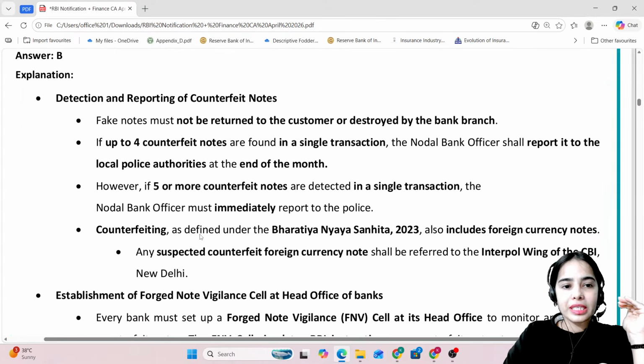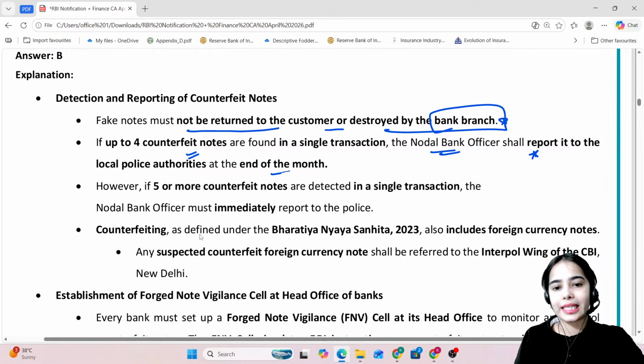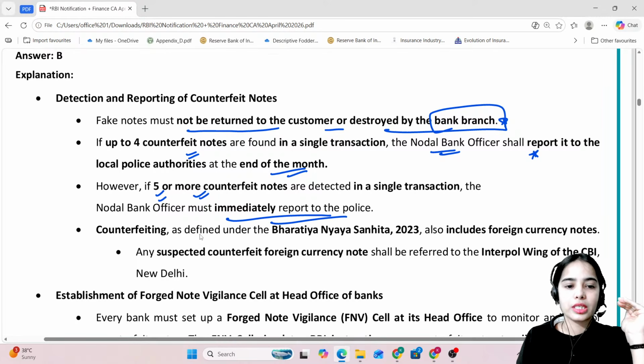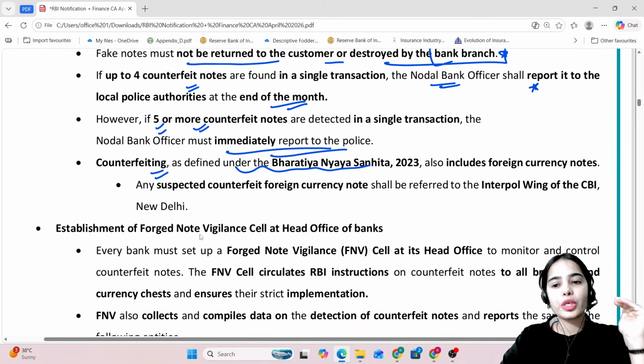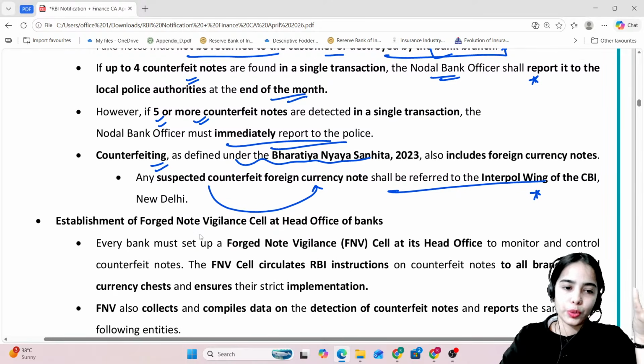Yes. So basically, fake notes must not be returned to the customer or destroyed by the bank branch. If up to 4 counterfeit notes are found in a single transaction, the nodal bank office shall report it to the local police authorities at the end of the month. However, if 5 or more counterfeit notes are detected, they have to be immediately reported to the local authorities, to the police. Counterfeiting, as defined under the Bharatiya Nyaya Sanhita 2023, also includes foreign currency notes. Any suspected counterfeit foreign currency note shall be referred to the Interpol wing of the CBI, New Delhi.